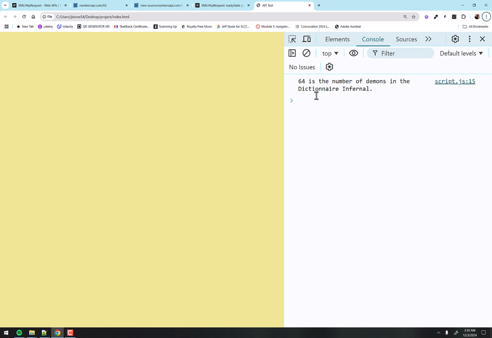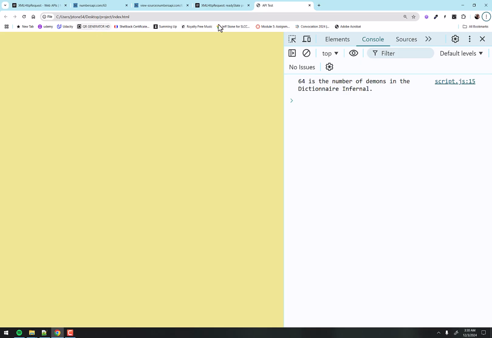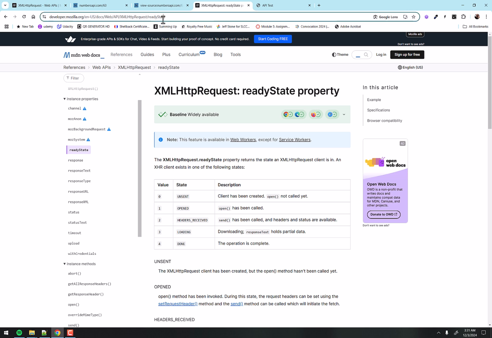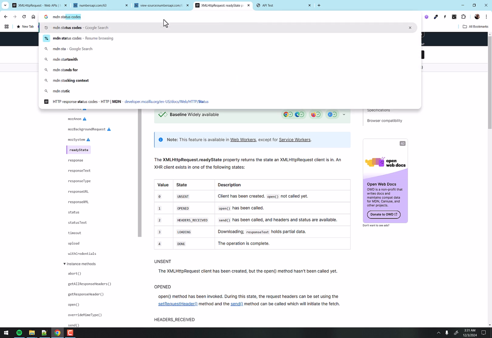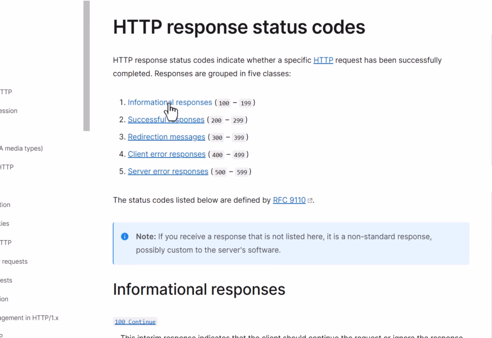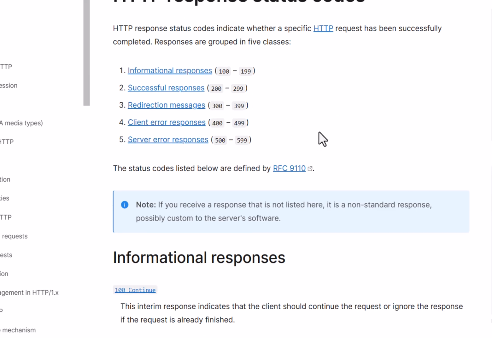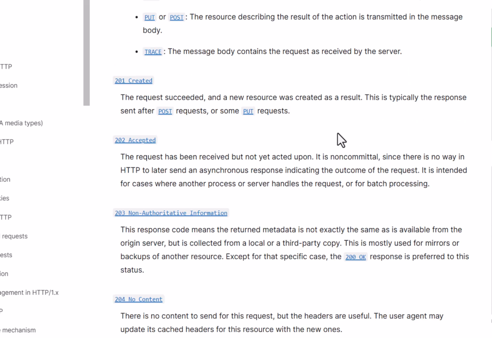Okay, so we've got the information here, but we're not quite done yet. The other thing I mentioned was the status, right? And so let's take a look in here at the MDN status codes. Whoops, the status still got me there. These are ones you should be familiar with. There's these informational responses that are 100 through 199. And let's look at the ones that you probably recognize. For example, the 400s down here.